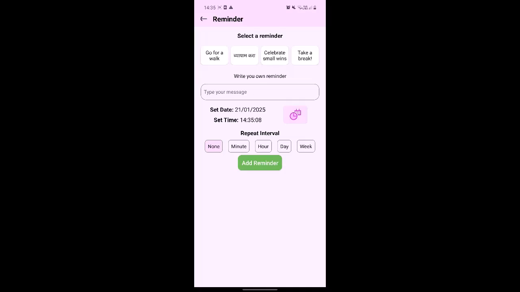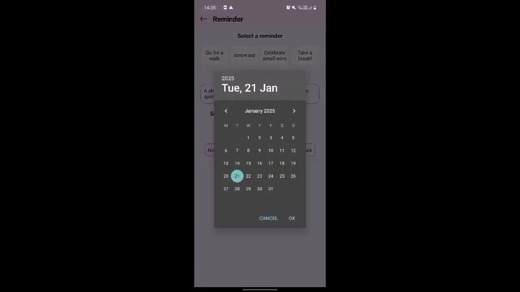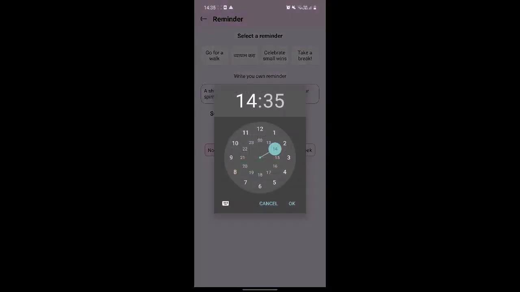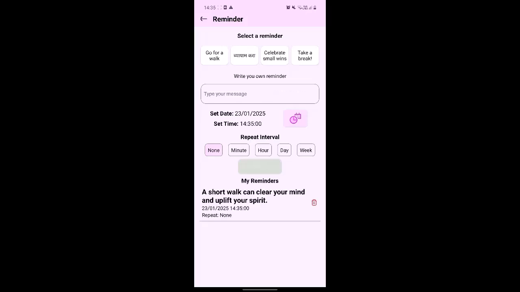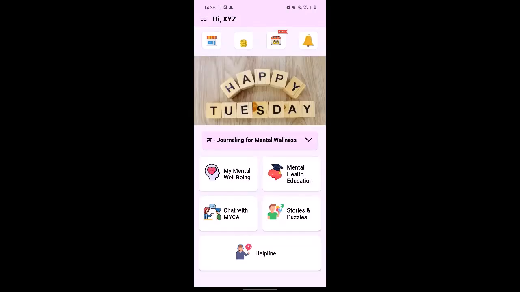For example, if you want to set a reminder, click on Go for a walk and you will see a message. Below the message, you can select a date and time for the reminder. The app will send you a notification at this scheduled time.